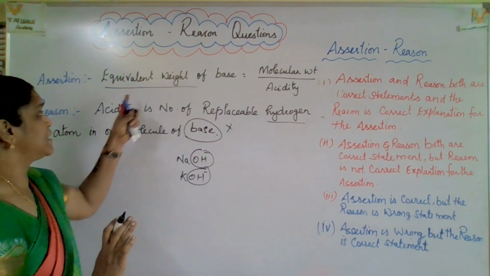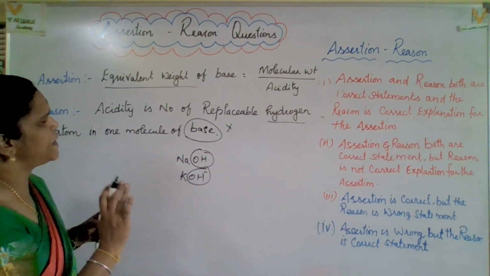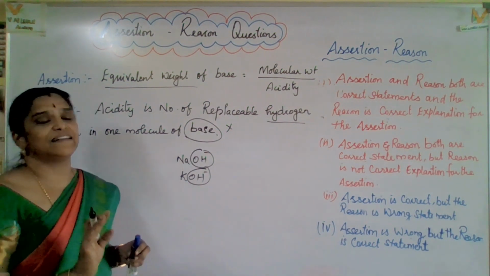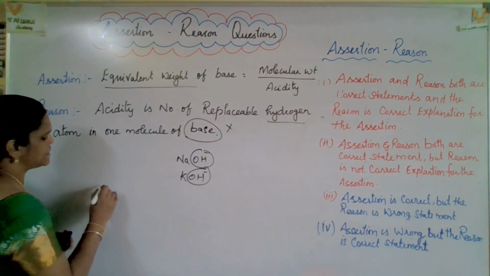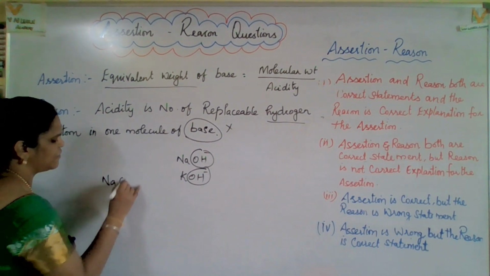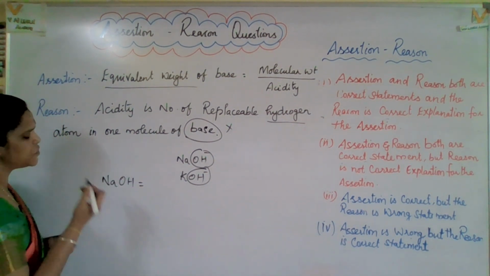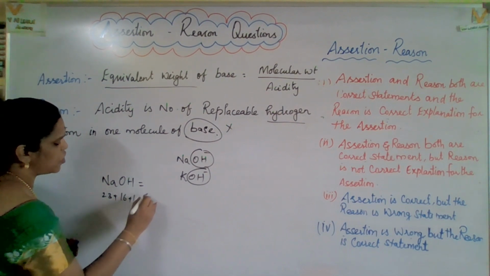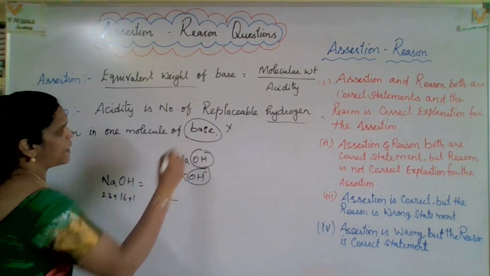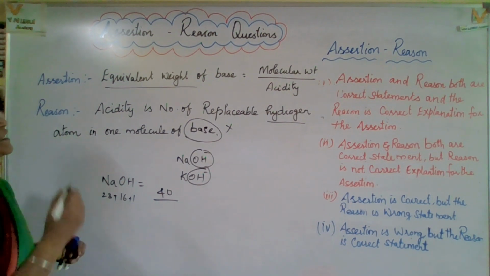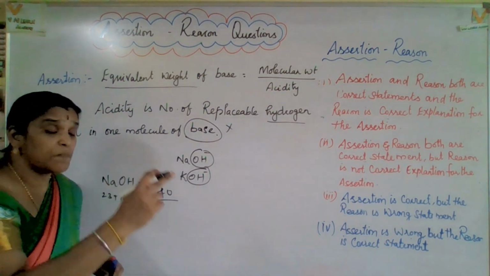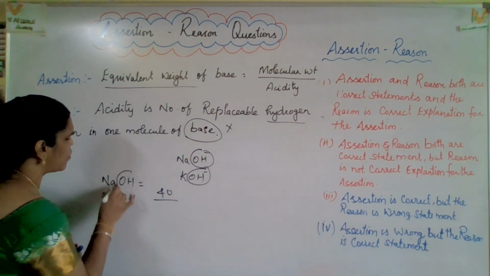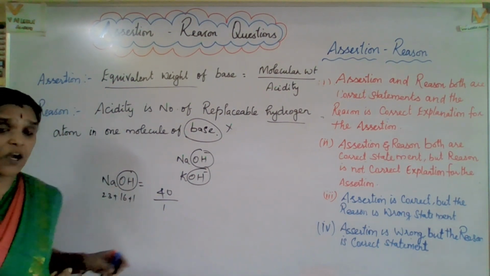Yes. Now let us go for the equivalent weight of base equal to molecular weight by acidity. Exactly, it is true. See, molecular weight by acidity. Now, for example, sodium hydroxide only we will take. What is the molecular weight of sodium hydroxide? This is 23 plus this is 16 plus 1. So, altogether 40. So, 40 by acidity. Acidity means what? Number of OH minus ion replaceable in one molecule. So, how many OH is available? 1.